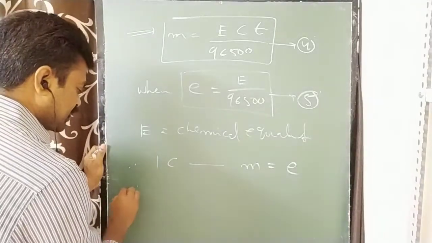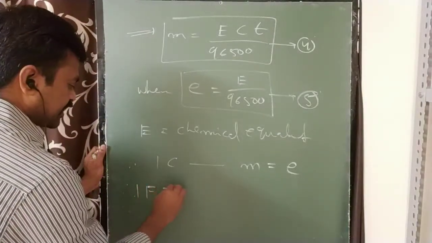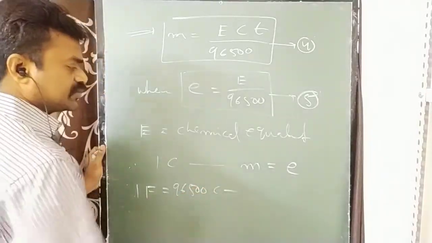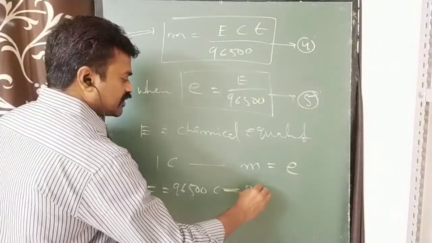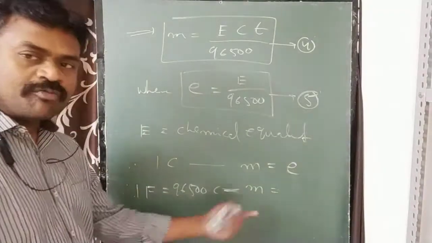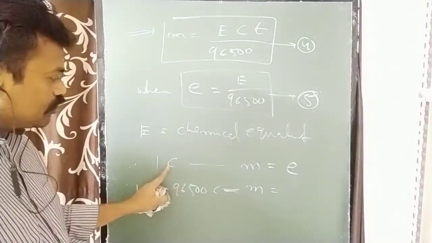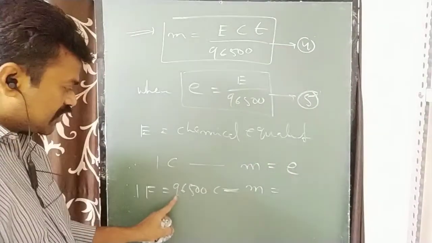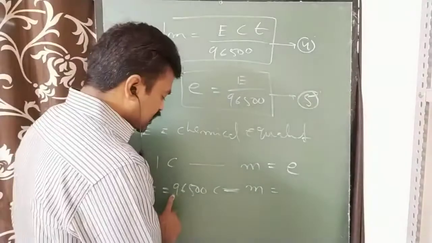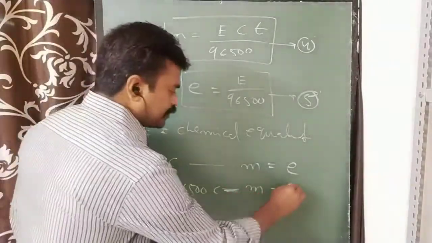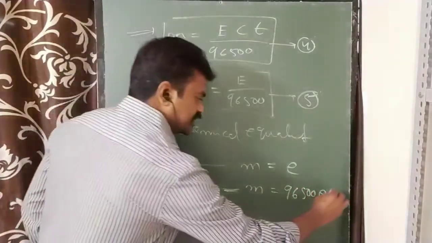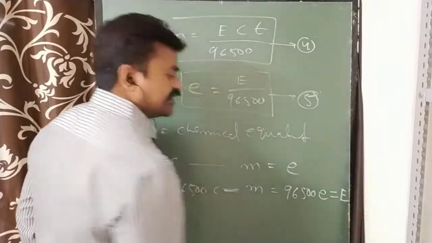But here what I said, 1 Faraday current means 96,500 coulomb current is passed, whatever the mass is deposited or liberated, that is capital E. How much mass is deposited, tell me? 1 coulomb current passed gives small e. 1 Faraday means 96,500 coulomb current passed, so how much will it be? 96,500 into e.